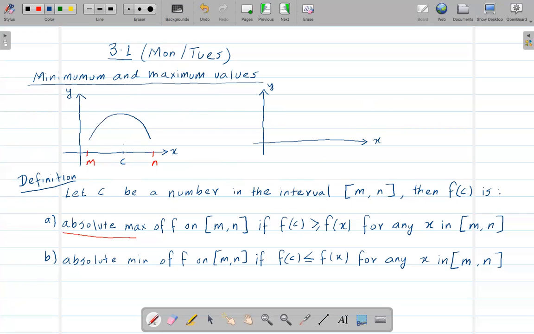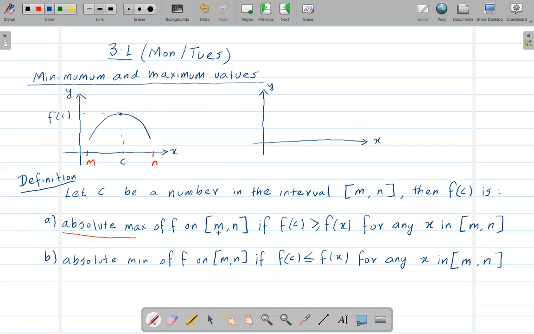Then f of c means, if we give some value on the x-axis, we'll get that value on the y-axis, right? So f of c should be somewhere down here. Now this point, that means f of c. Well, f of c is the absolute maximum. We call this point the absolute maximum on this interval.